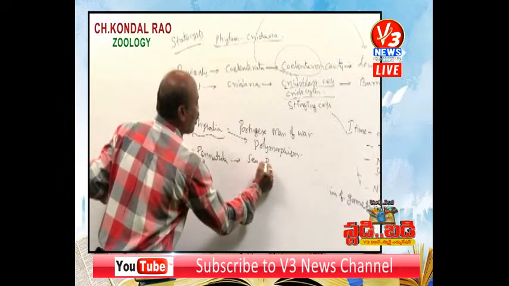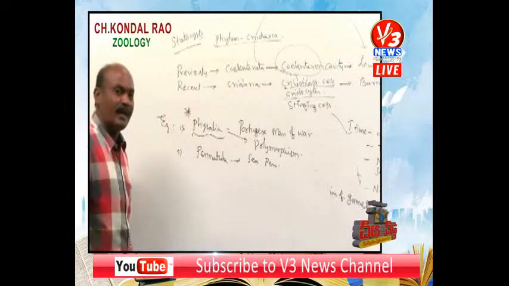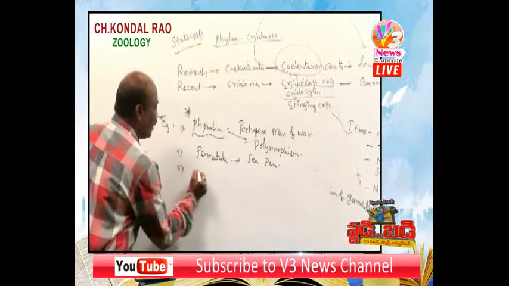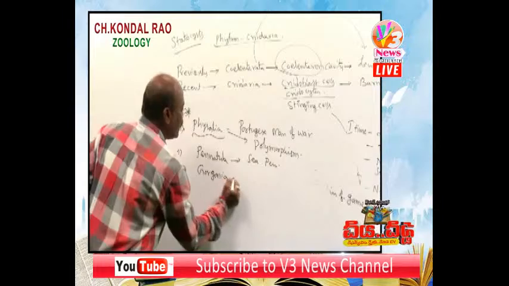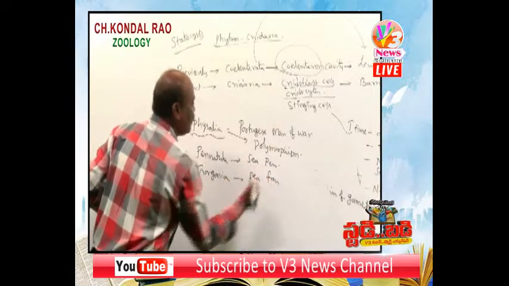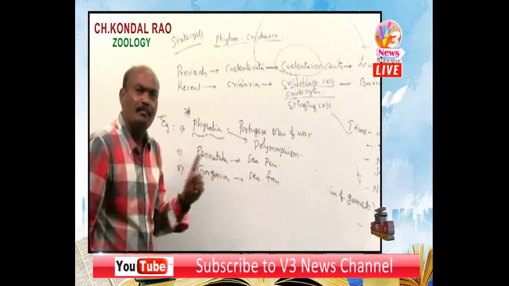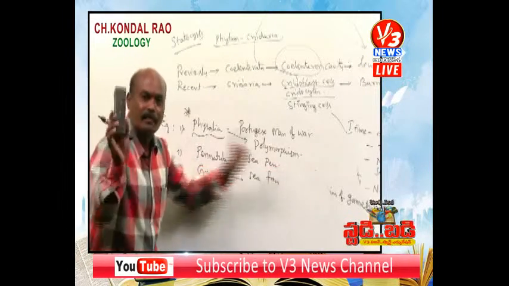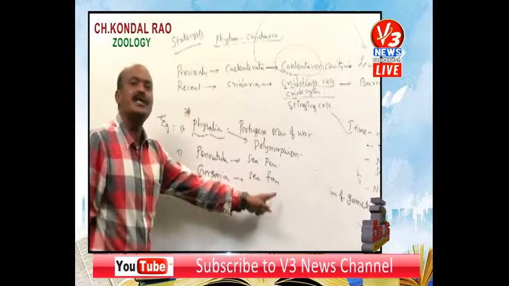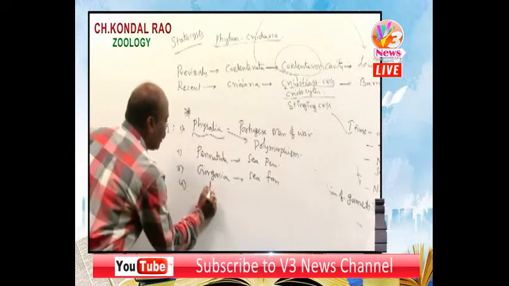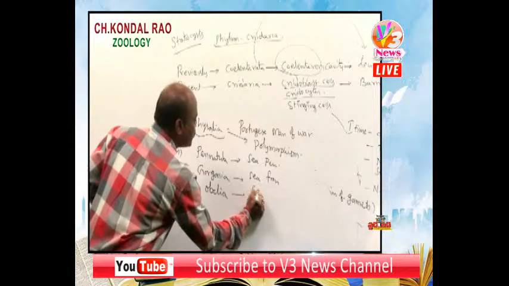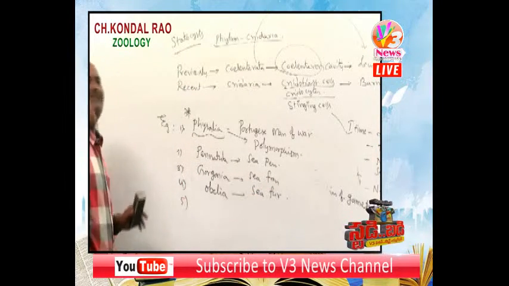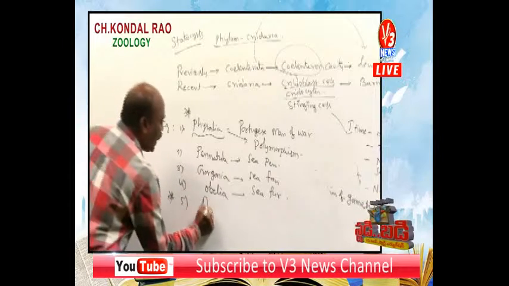Right. So one more example. Pennatula. It is commonly called sea pen. These are all sea animals. Pennatula, sea pen is its common name. Gorgonia. Sea fan. Obelia. Sea fur.